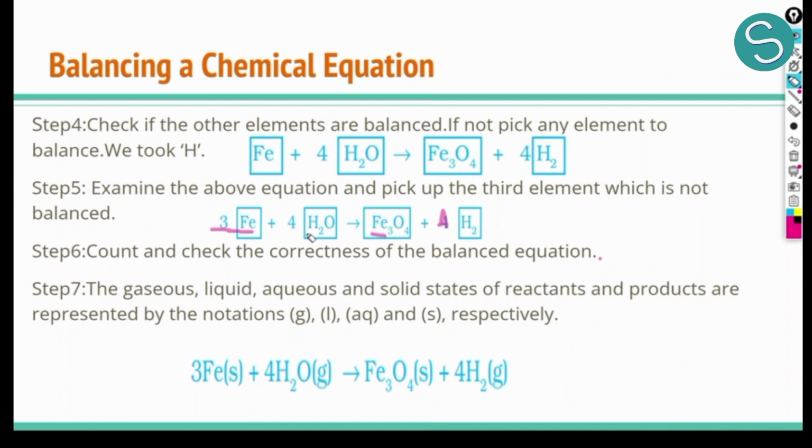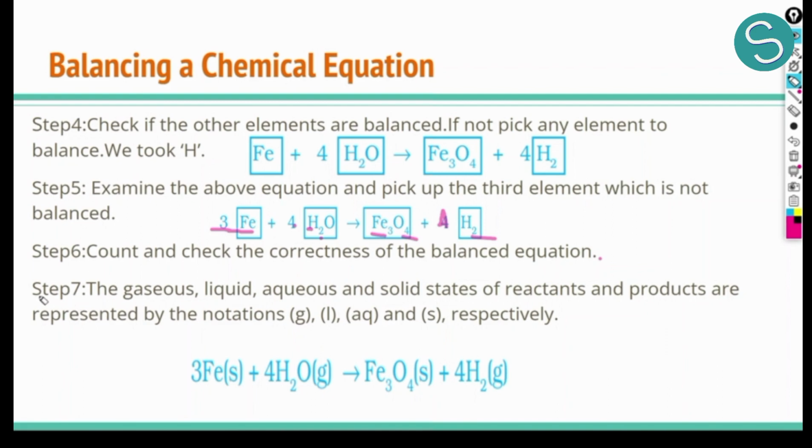Always remember, the number outside or the number before the formula is multiplied with any subscript near the element. So this 4 is multiplied with this 2. Now we have 8 atoms of hydrogen and 8 atoms of hydrogen on the right hand side as well. And we have 4 atoms of oxygen and 4 atoms of oxygen on both the sides. So this indicates that our equation is correct and all the atoms are now equal and balanced.